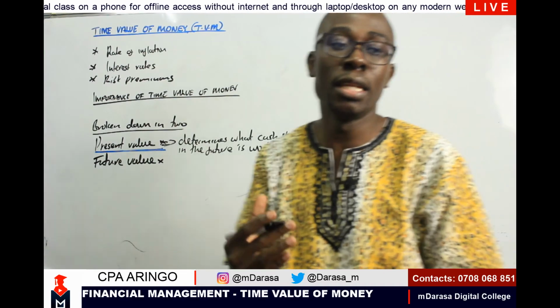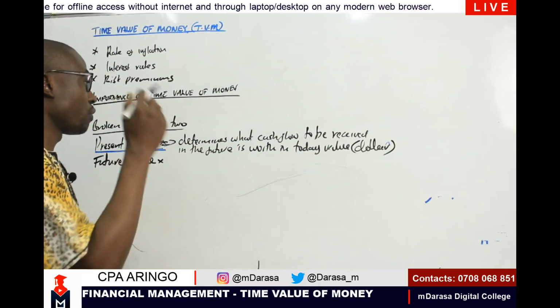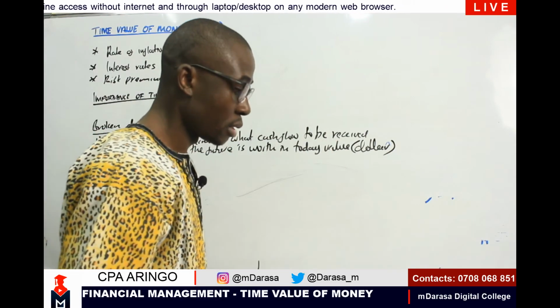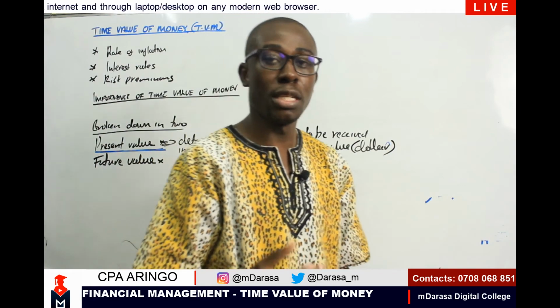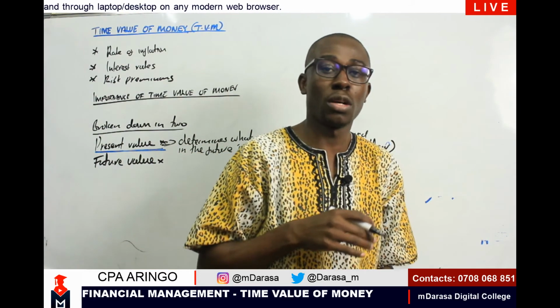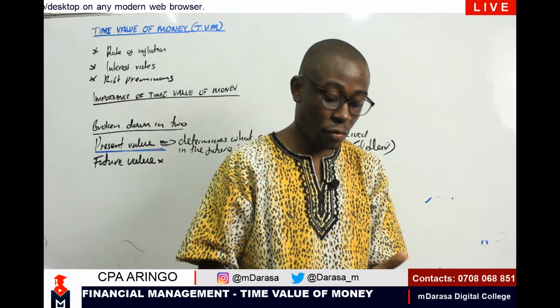So assuming I was to receive this cash in the future, how much is it worth today? That is the aspect to do with the present value.